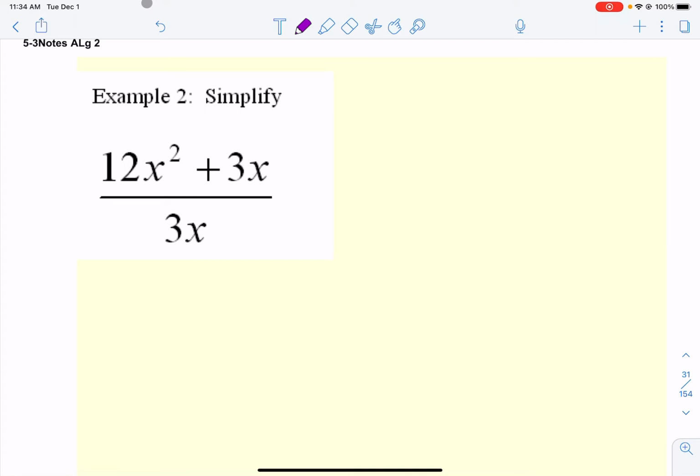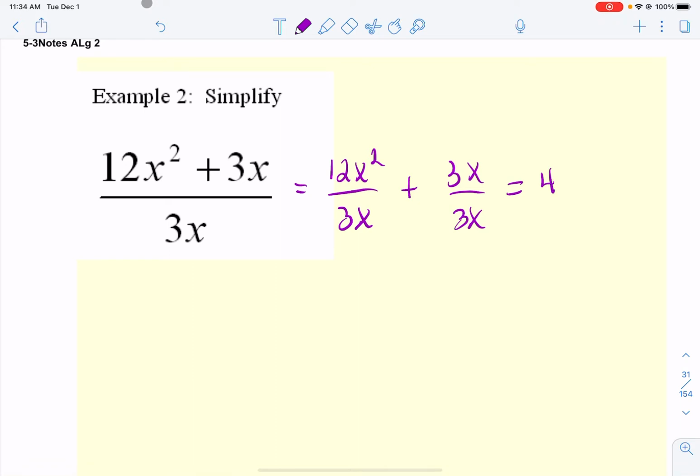So let's do that one more time. You'll notice we have one term on the bottom. This is an example that I'm going to show you that we can do a little bit of factorization. We haven't talked about factoring much. That's coming in 5-4. But let's do this the way that we talked about in example 1 first. So that would be 12x squared divided by 3x, or 3x divided by 3x, which is 4x plus 1.